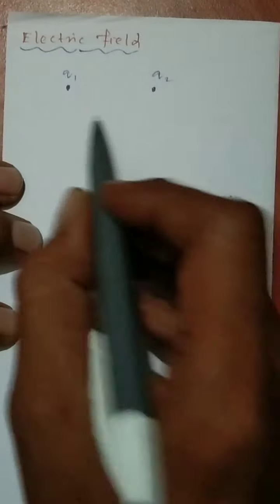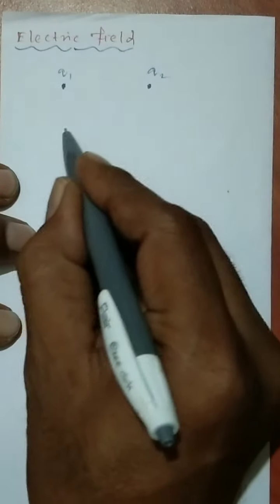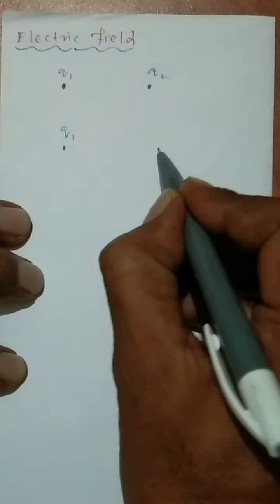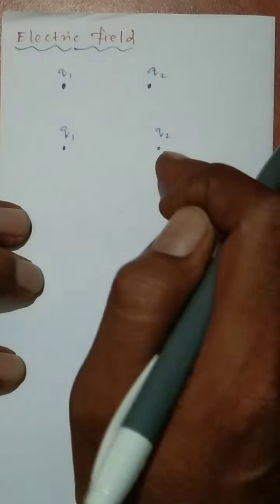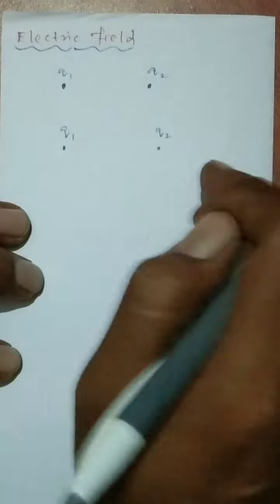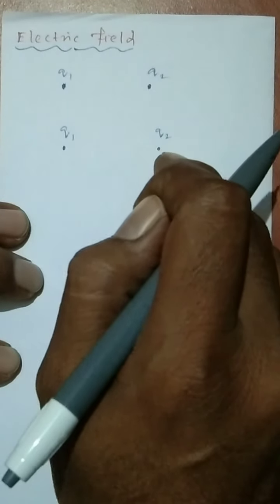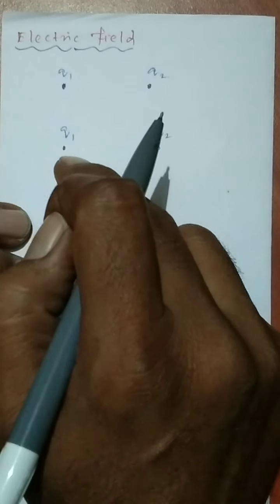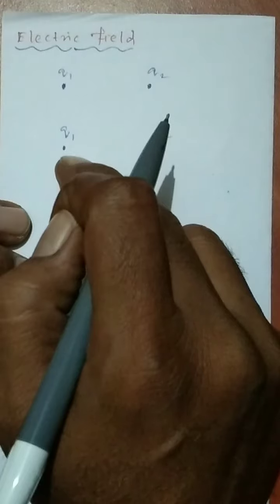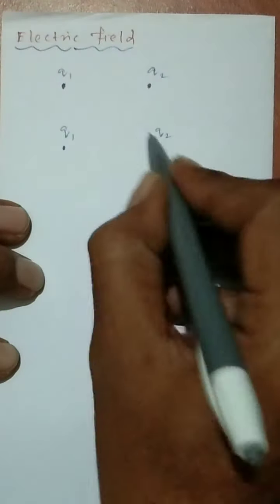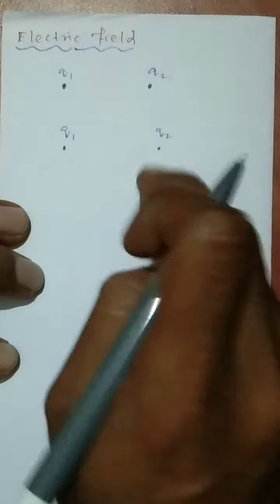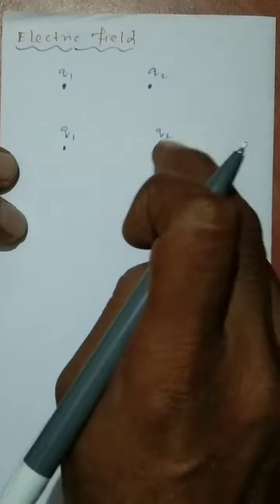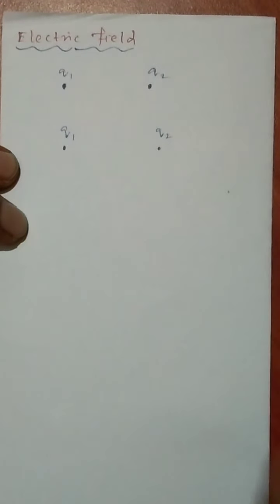சரியா? இப்போ we know that one charge is kept here, this is the charge q1. So, I am going to bring another charge q2 to this particular place. What happened? A force is experienced by this charge due to q1. இந்த சார்ஜ் மேலே என்ன நடக்குது? So, this is what is called action at a distance. I am bringing another charge nearby it, and a force is acting on this q2.